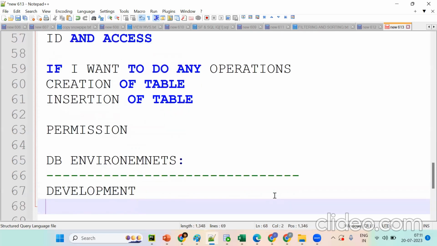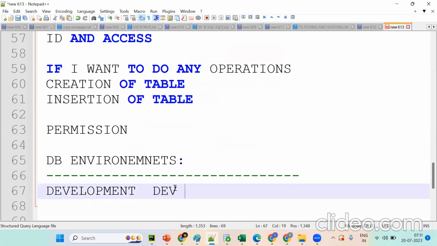Development, then which is the environment? Only the development environment. What are we having?